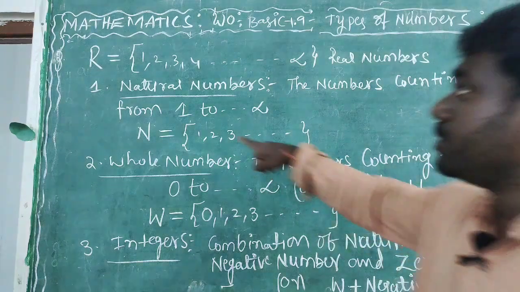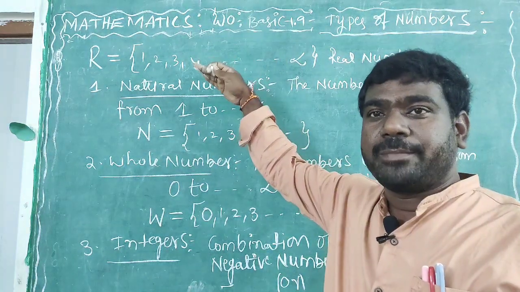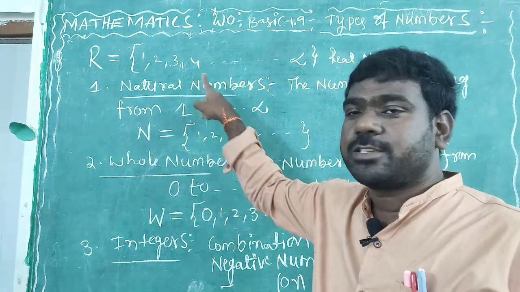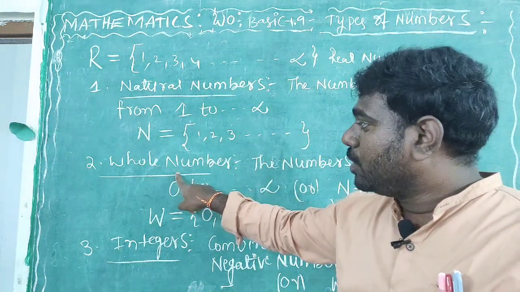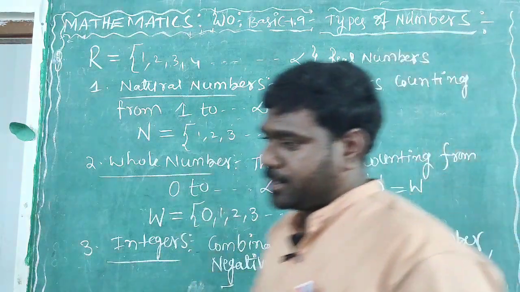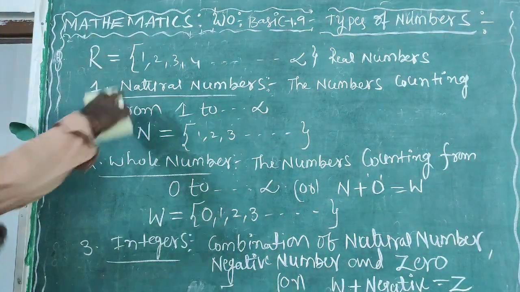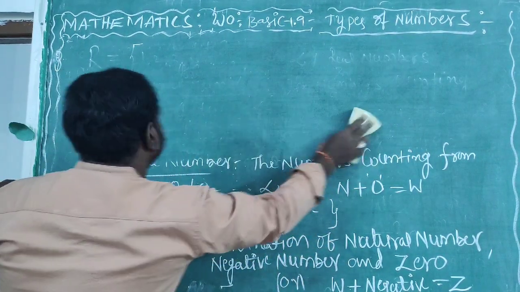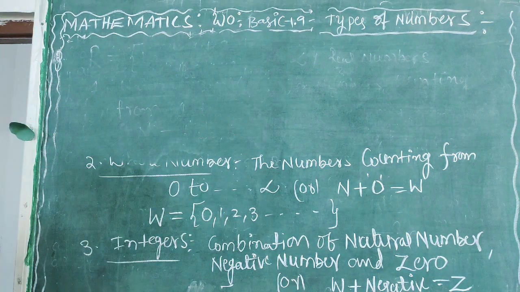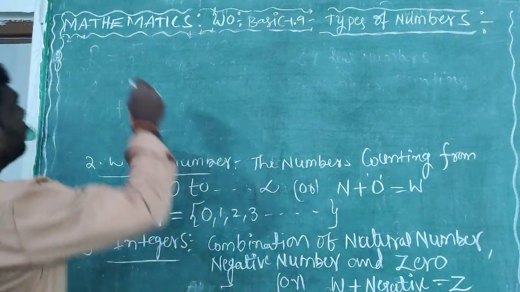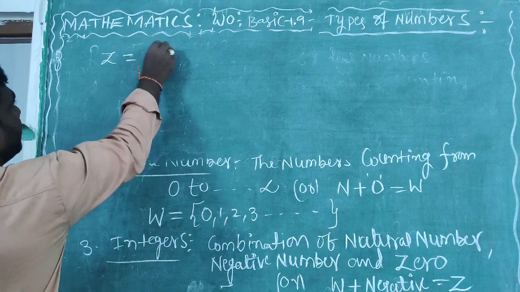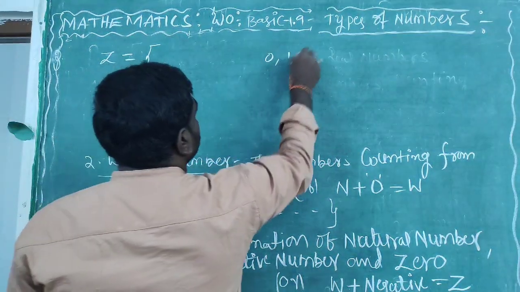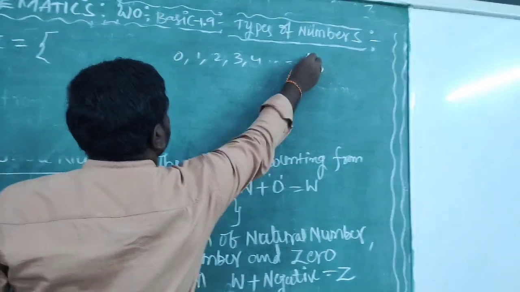First, we have uncountable numbers. These uncountable numbers we categorize. First one is natural numbers, second one is whole numbers, third one is integers. So I am rubbing this one off. Integers. Therefore, Z is equal to, how to represent? Set of whole numbers. What are the whole numbers? 0, 1, 2, 3, 4 and so on to infinity.